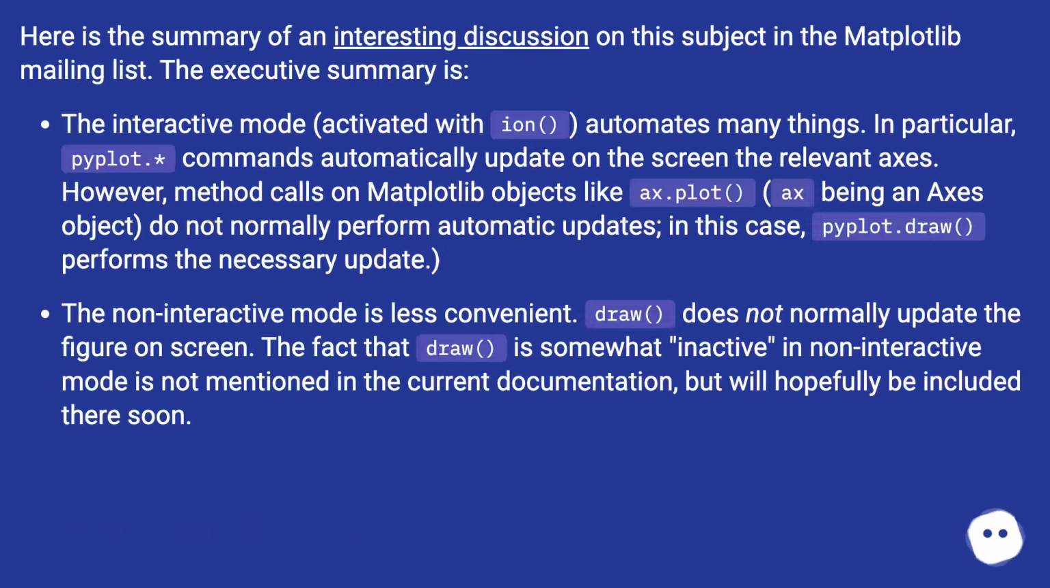Here is the summary of an interesting discussion on this subject in the Matplotlib mailing list. The executive summary is: the interactive mode, activated with ion, automates many things. In particular, pyplot.* commands automatically update on the screen the relevant axes. However, method calls on Matplotlib objects like ax.plot, ax being an axis object, do not normally perform automatic updates. In this case, pyplot.draw performs the necessary update.